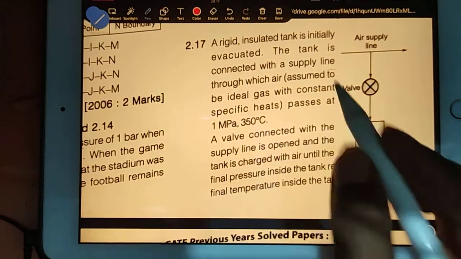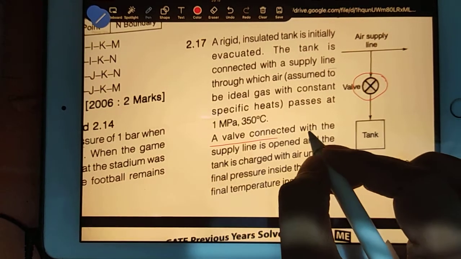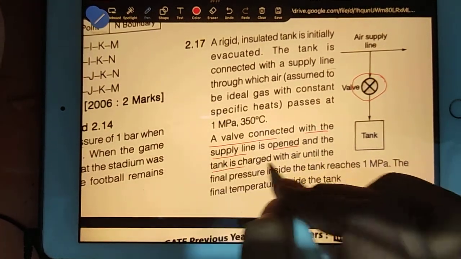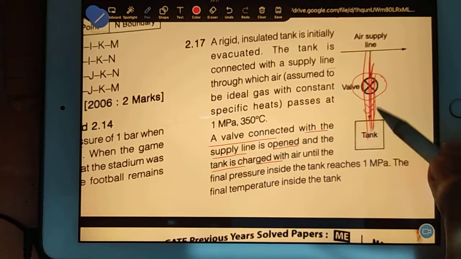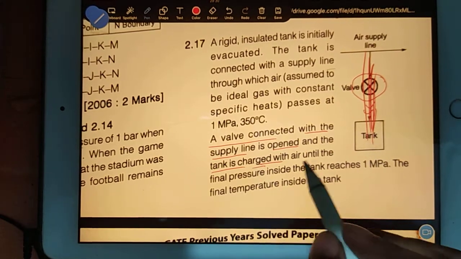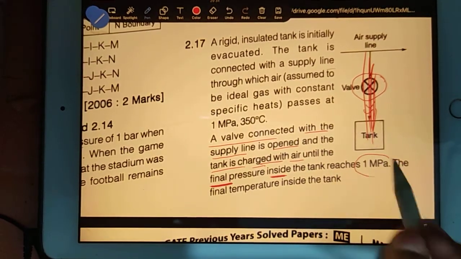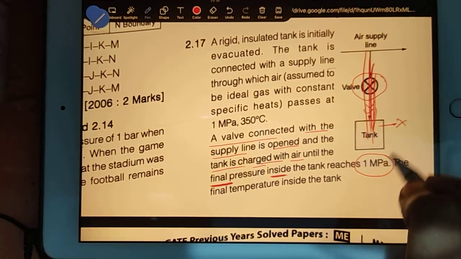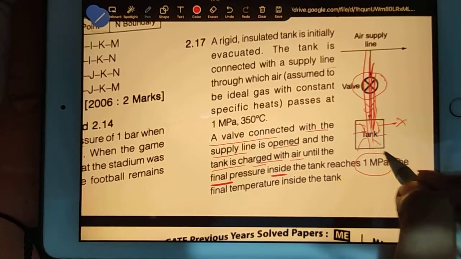Lack of practice. Okay. Now supply line is open and the tank is charged. It means what? Now mass has started going, and the tank is charged with air until the final pressure inside the tank reaches 1 megapascal. Now see, earlier in this we had nothing. Now we are sending the molecules, so molecules will apply pressure. So this pressure is 1 megapascal.